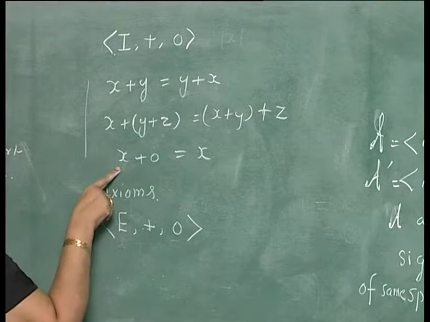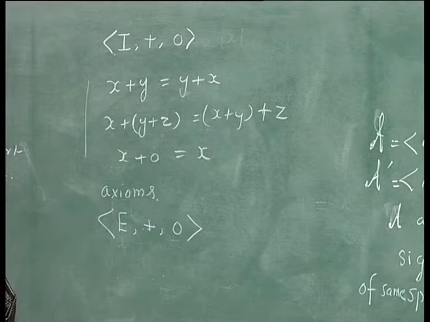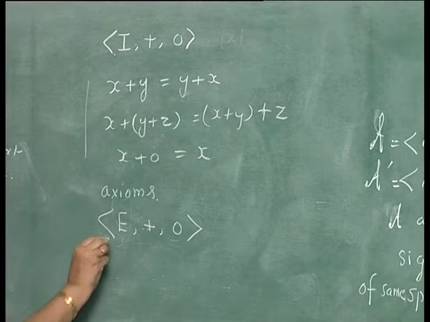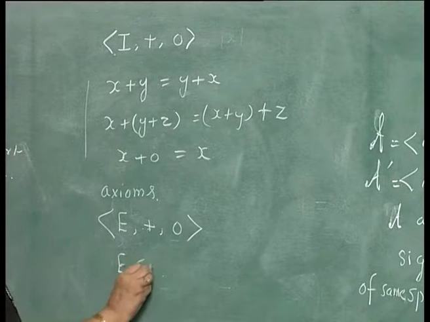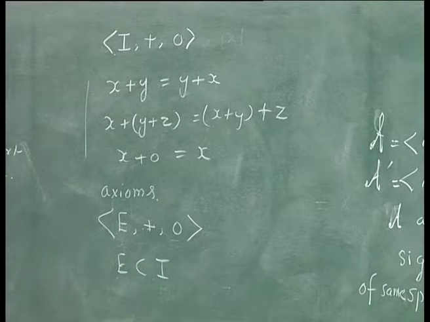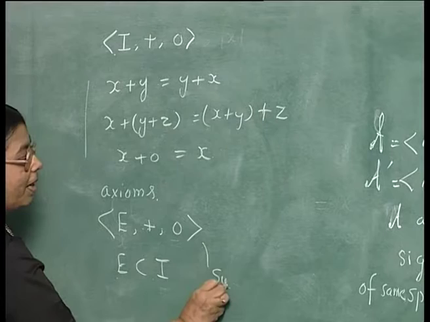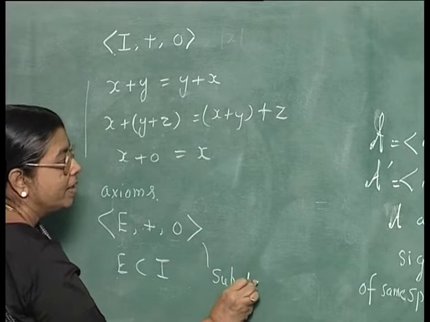And when you add a 0 to an even integer, you get again the same integer. So, this rule is also obeyed. So, E is a subset of I, the set of even integers is a subset of the whole set of integers. So, this is a subalgebra, this is called a subalgebra.